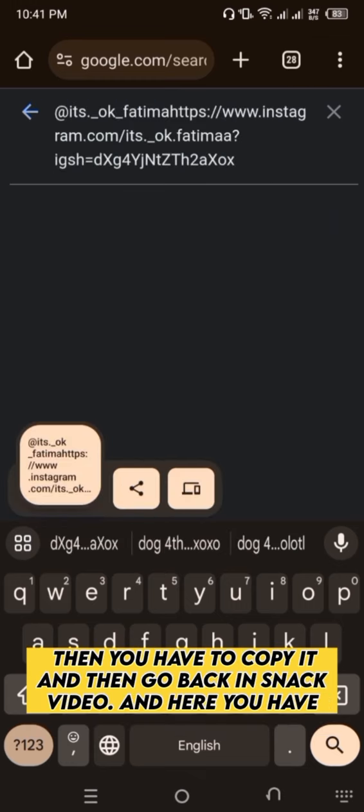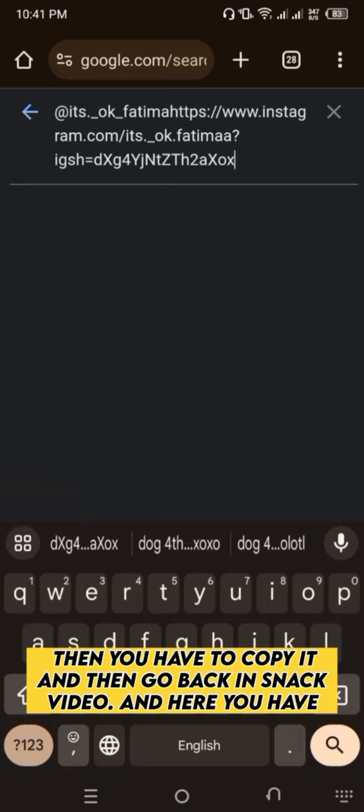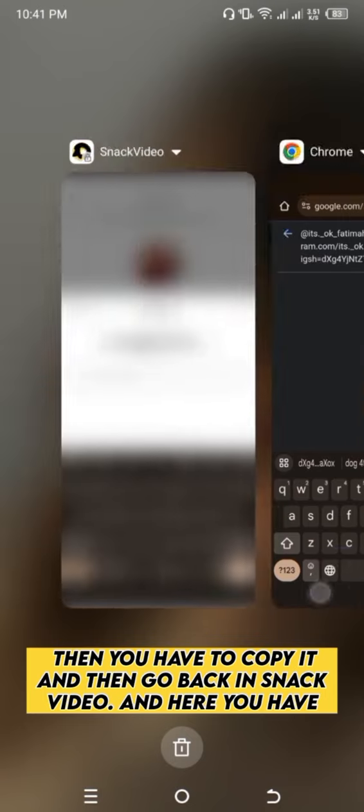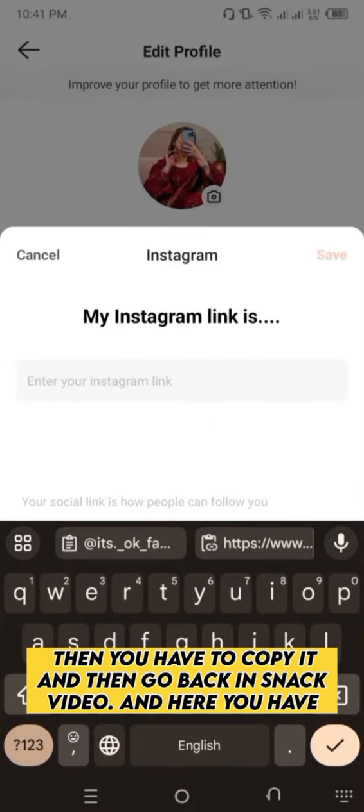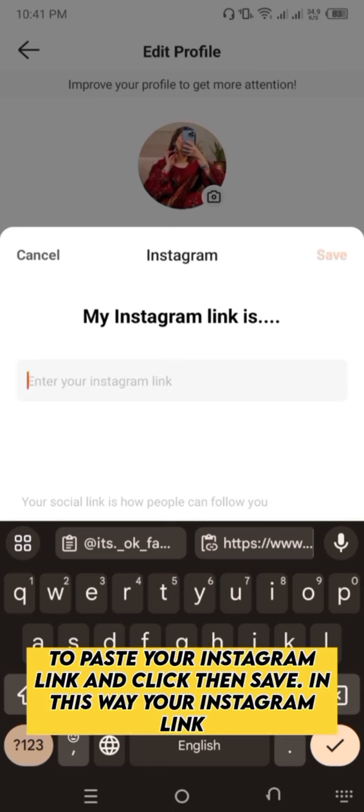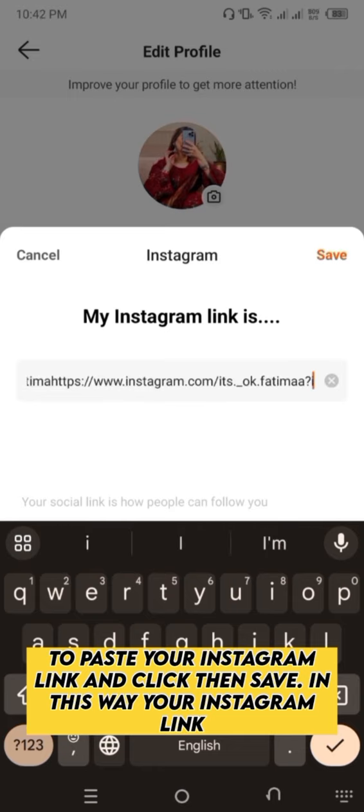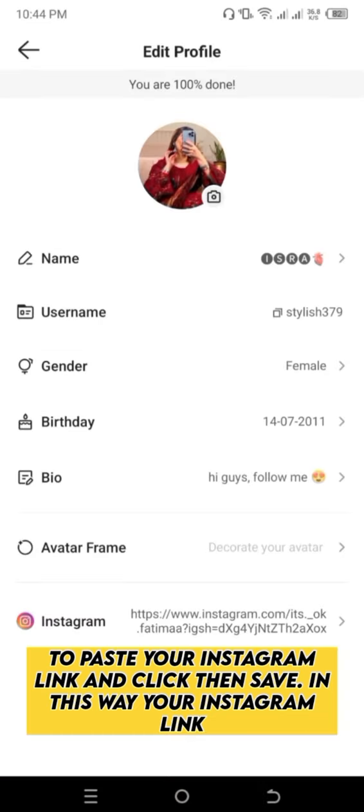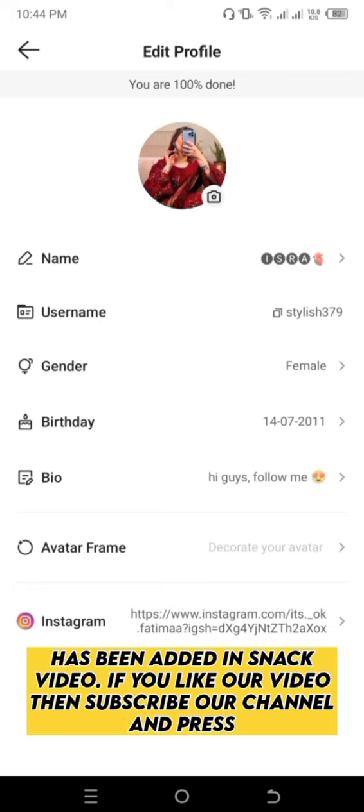Then you have to copy it and then go back in Snack video. And here you have to paste your Instagram link. And click then save. In this way, your Instagram link has been added in Snack video.